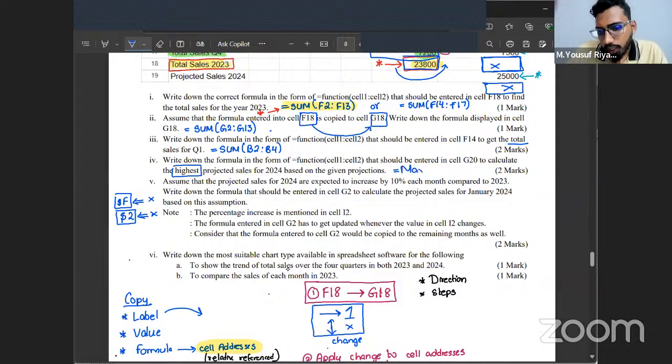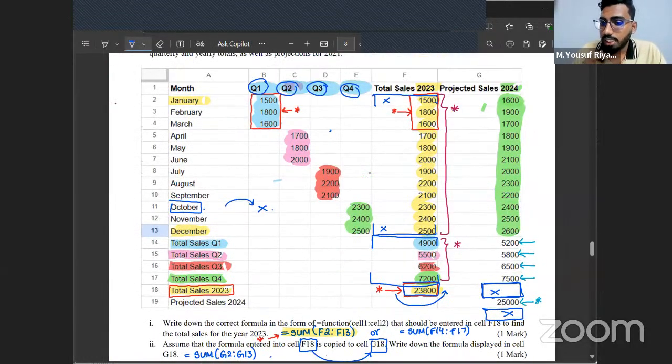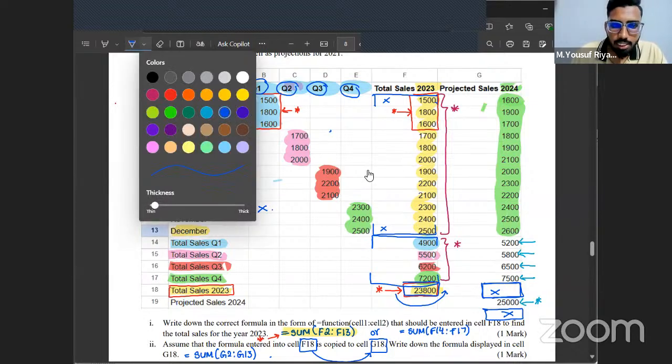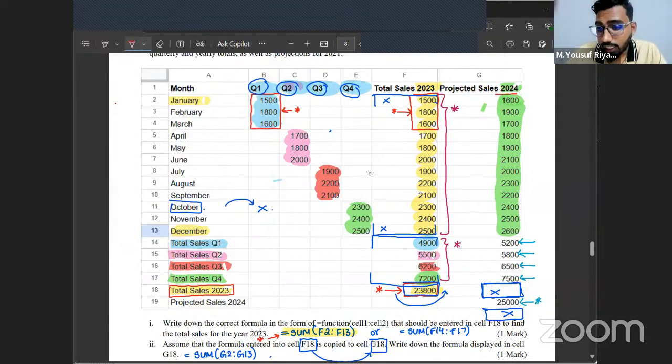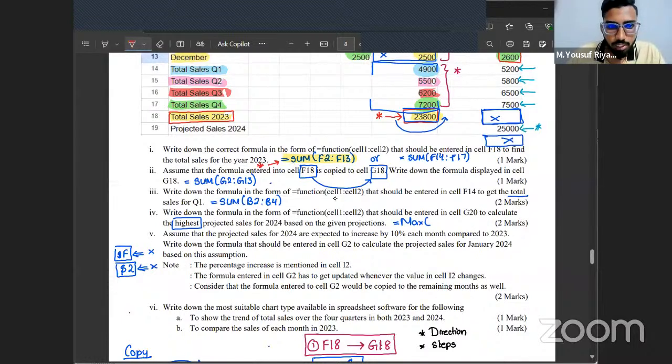And then what is the cell range containing the projected, I mean, 2024 we have projected the sale. The 2024 every month sale is there in which cell range? Yes, every month's sales is there in this green color cell range, which is from G2 to G13. This is from G2 to G13. So here mention equals MAX G2 to G13.